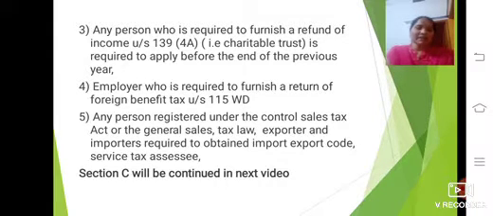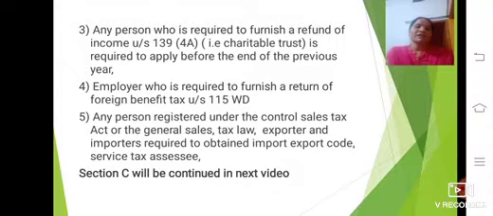It relates to the charitable trust. The fourth one is an employer who is required to furnish a return of fringe benefits under section 115, as per the income tax rules.